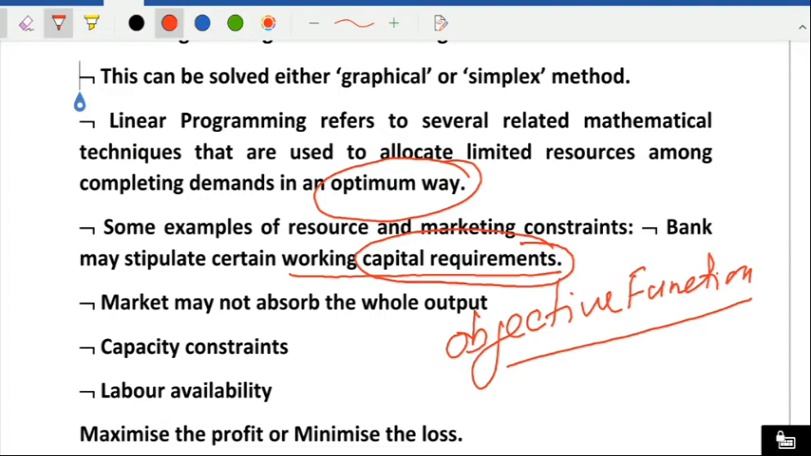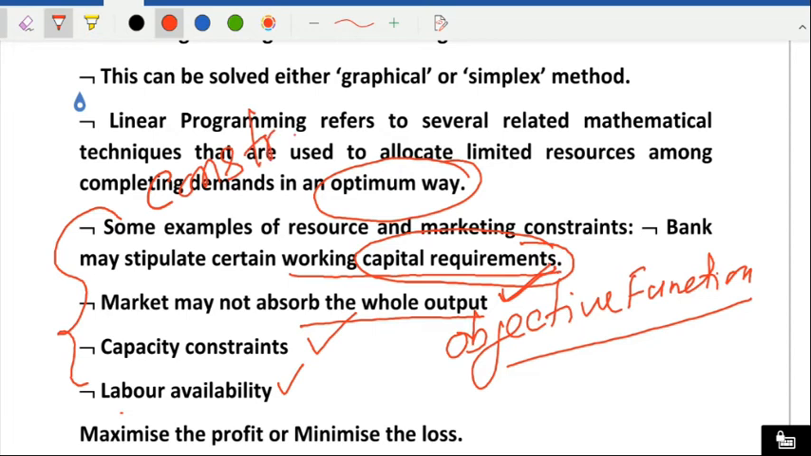And one more constraint may be there: the market may not absorb the whole output. Whatever production is there, the market is not taking the whole available output. Then capacity constraints: a machine may work for 8 hours, 10 hours, and after that some repairing is required. And labor availability: labor may work 8, 10, or 12 hours, whatever it is. Out of these available resources, whatever limitations are there, they are called constraints.